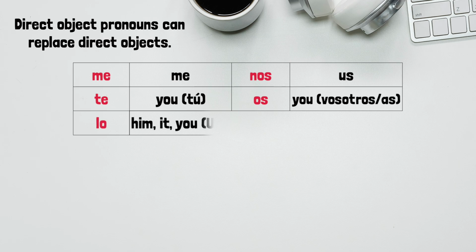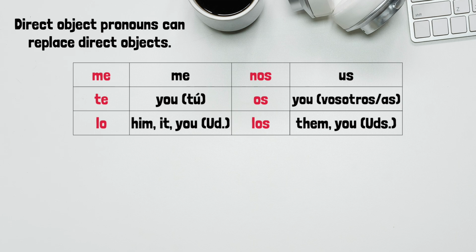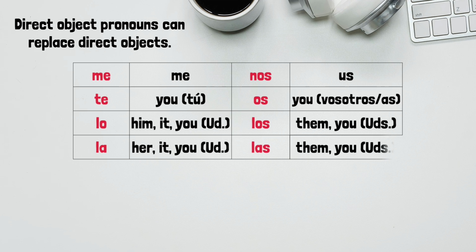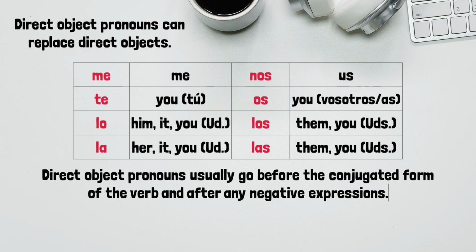For lo, it is him, it, or you, like usted form. And los would be the them or you or ustedes form, you plural. For la, it would be the her, it, or you, usted. And las, that's like saying them, you, or ustedes. Notice that the direct object pronouns usually go before the conjugated form of the verb and after any negative expressions. For example, no lo veo means I do not see him or it. So remember, these take the place of the direct objects.